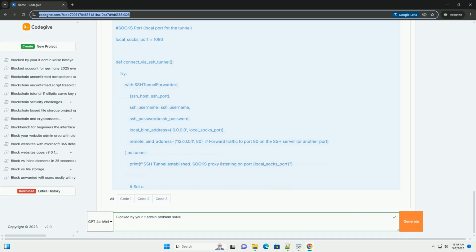3. Temporarily disable antivirus. Carefully, as a temporary troubleshooting step, try disabling your antivirus software to see if it's the culprit. Important: this is risky because it leaves your system vulnerable. Only do this briefly and re-enable your antivirus immediately afterward. If disabling the antivirus resolves the issue, investigate its settings to create an exception for the application or website.